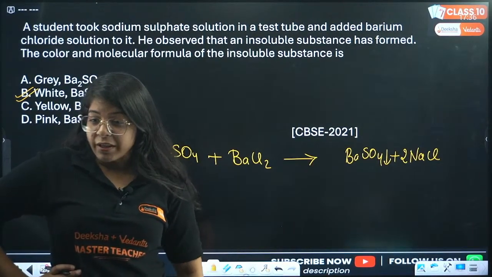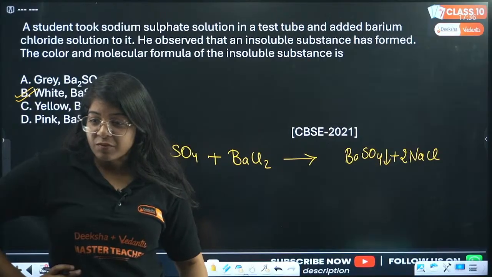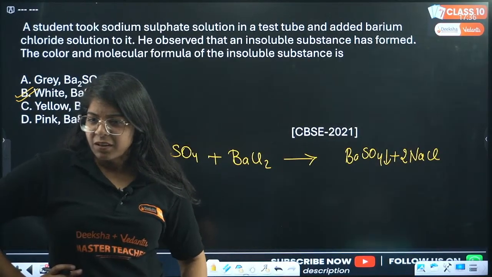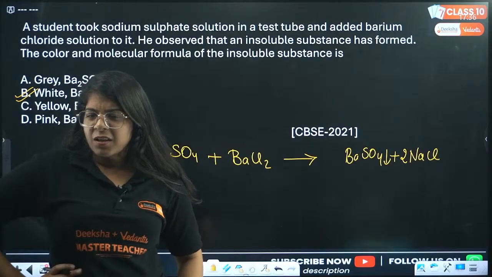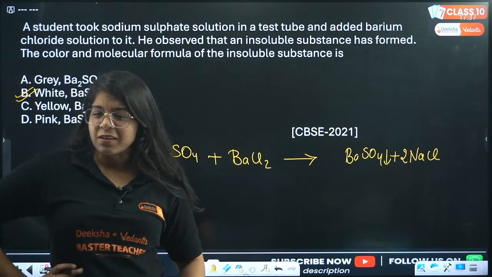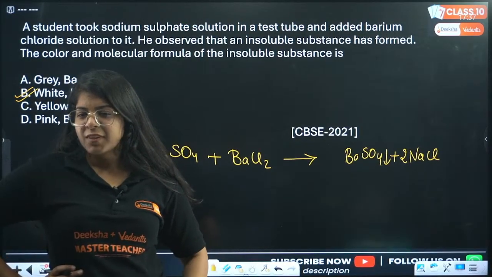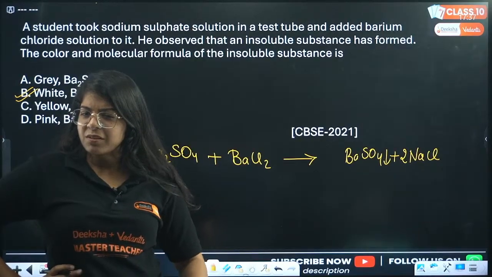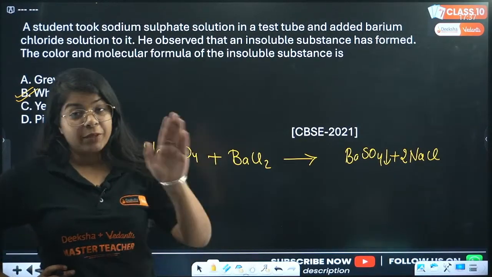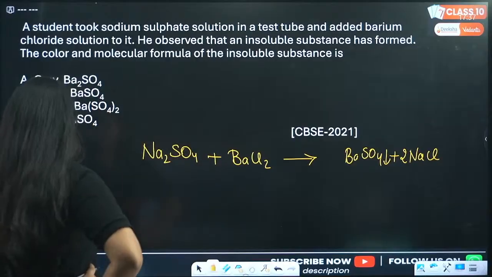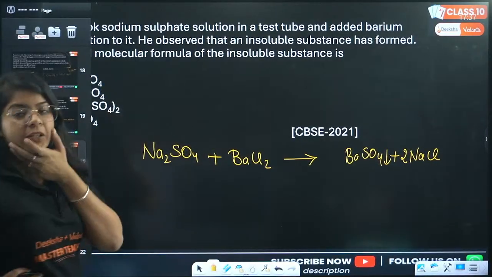Which is wrong? Na2SO4 plus BaCl2, BaSO4 plus 2 NaCl. What did you write? Which one is wrong, Sachin? Let me know which one is wrong. Until then, let's move to some of the difficult questions.